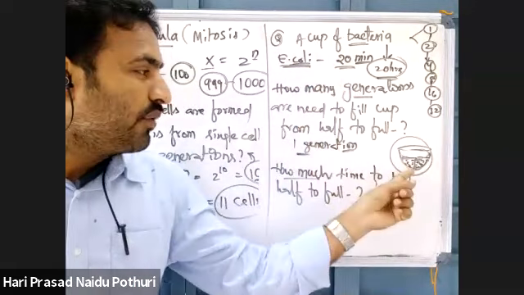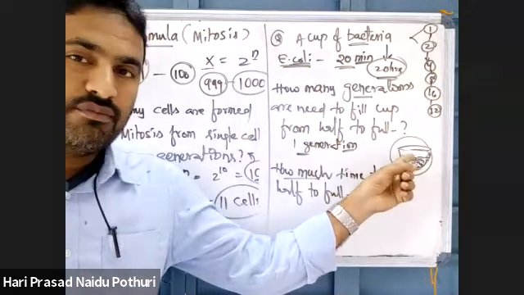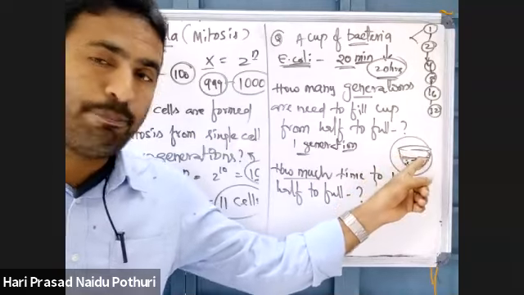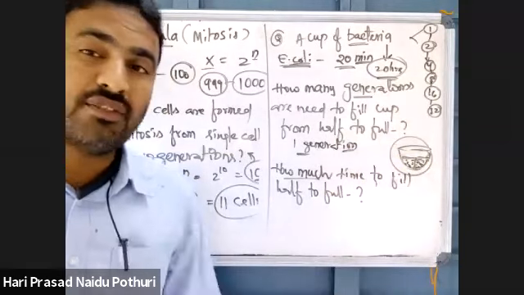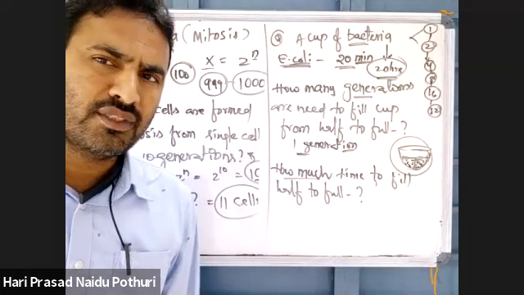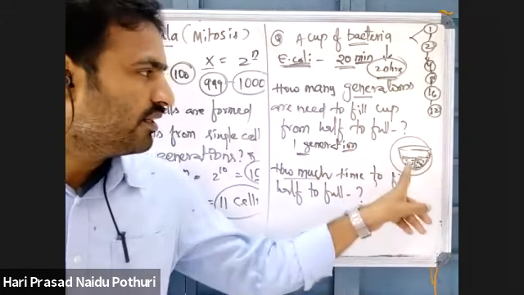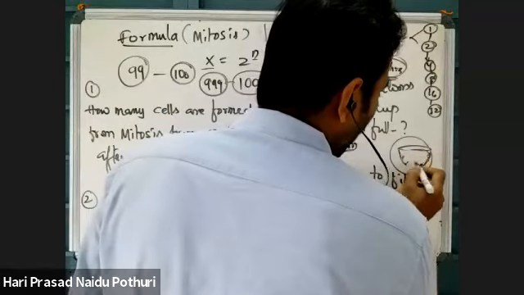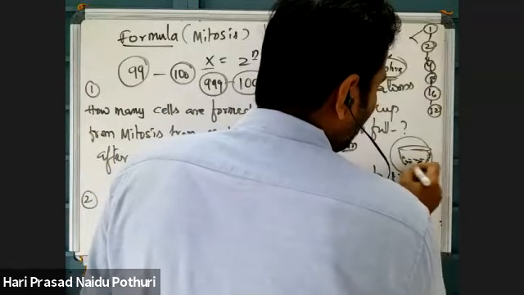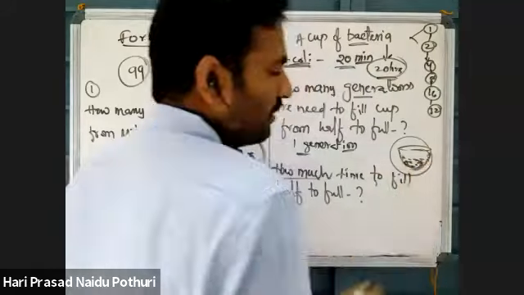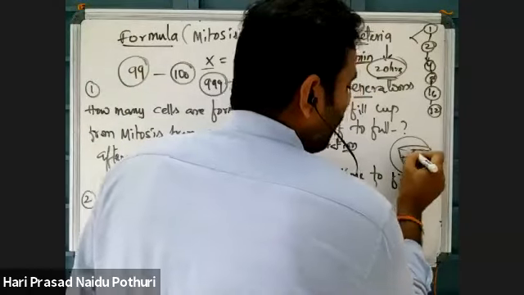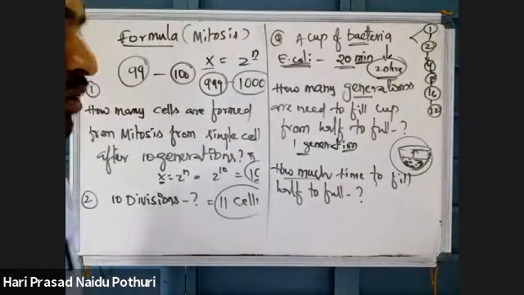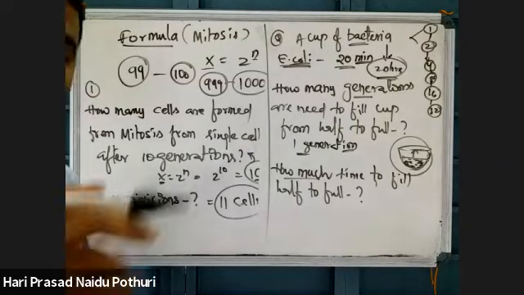Okay. From one cell to complete half of the cup, it took around 20 hours. One cell is there. From this one cell to half cup, it took around 20 hours. The remaining half cup to full cup, how much time is required? Yeah, 20 minutes.